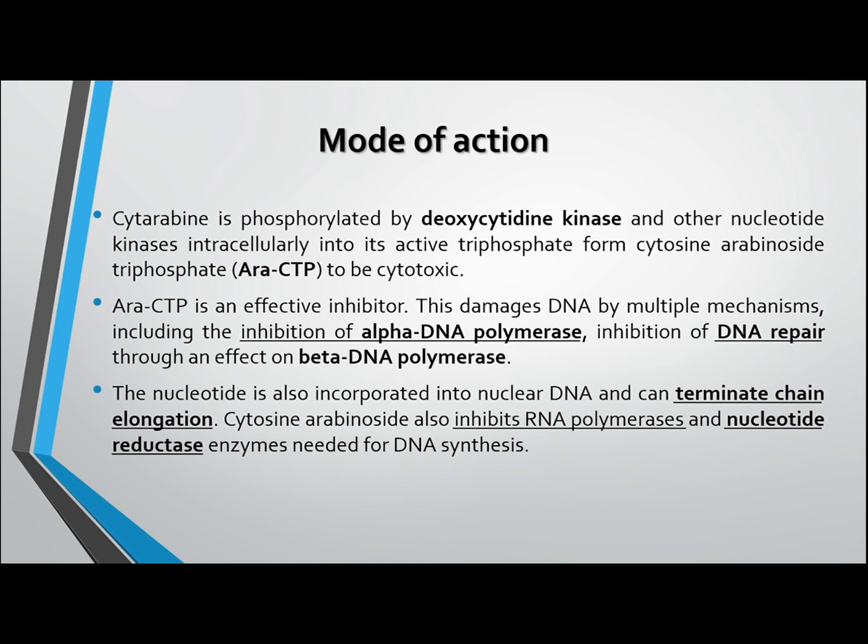Mode of action: cytarabine is phosphorylated to ARA-CTP by kinase enzymes. ARA-CTP inhibits the alpha and beta DNA polymerase enzymes, RNA polymerase and DNA repair enzymes. On incorporation into DNA, it terminates the DNA elongation. It also inhibits the nucleotide reductase enzyme, which is important for DNA synthesis.